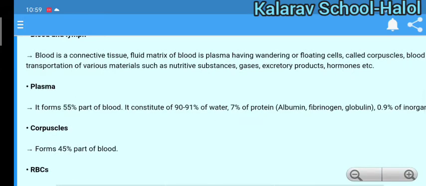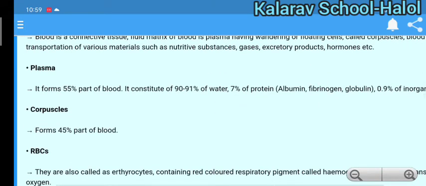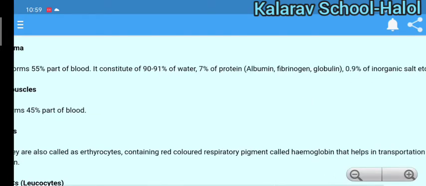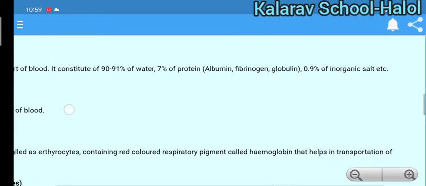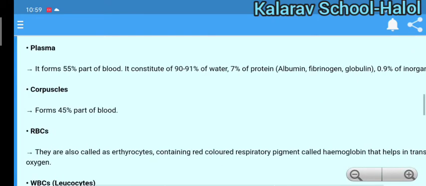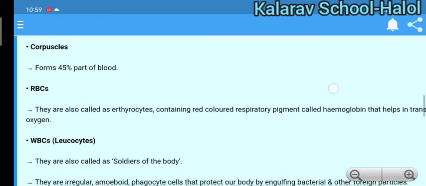Next is corpuscles. It is 45% part of blood. RBC, that is red blood corpuscles, are also called erythrocytes. It has a red colored respiratory pigment called hemoglobin. So the color of the blood is red, that is due to the hemoglobin. Mainly it helps in the transportation of oxygen.